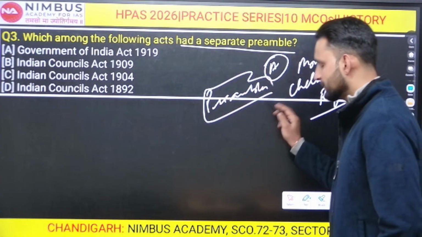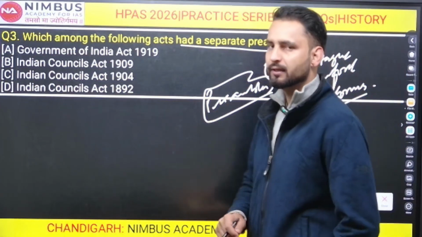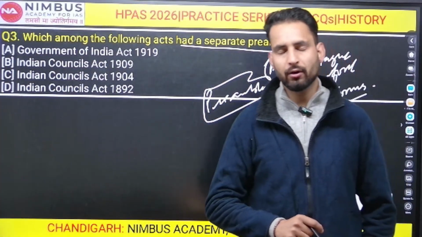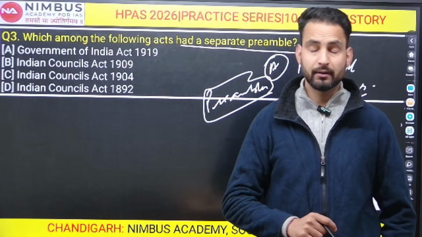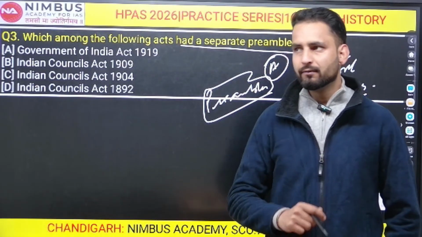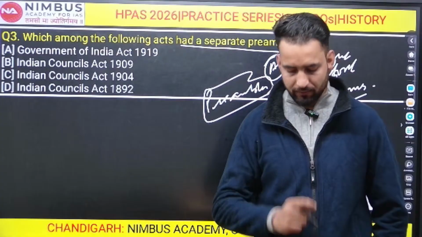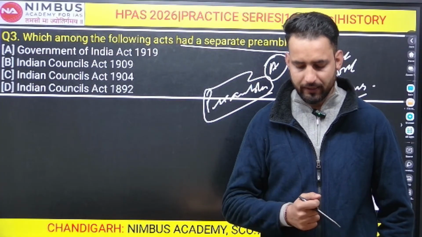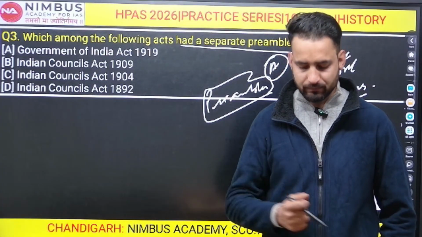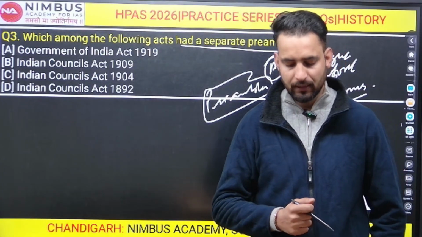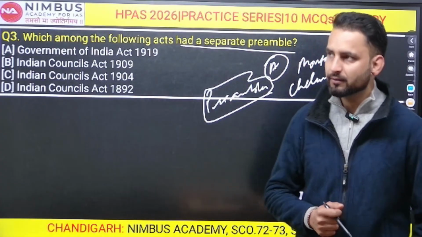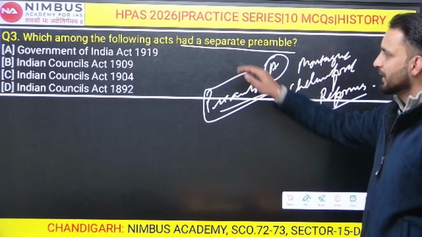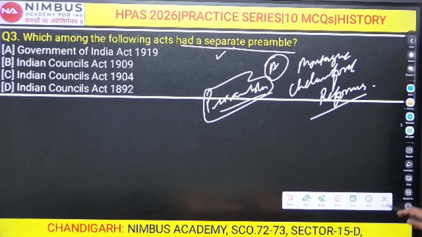The objective of the preamble was clearly mentioned in it, that is to give a responsible government or a representative Indian government in India with gradual pace, right? That was the intention of the British as per the preamble. However, it was not fully taken up, but it was actually the provision that was given there in the preamble. So this was option number A, Government of India Act 1919. Important question, keep it in mind.